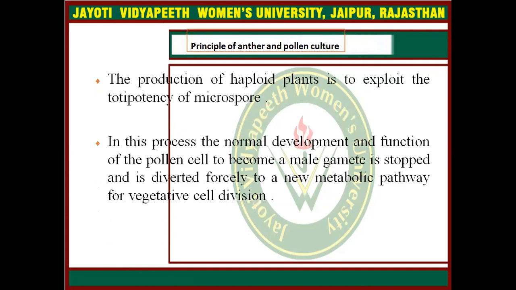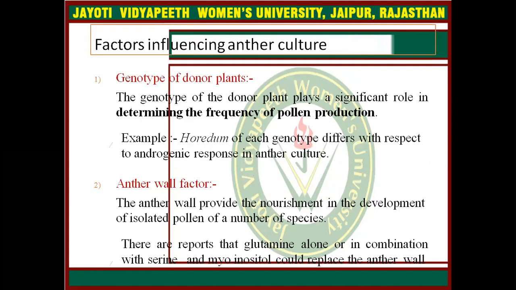What is the principle of anther and pollen culture? The production of haploid plants exploits the totipotency of microspores. In this process, the normal development and function of the pollen cell to become a male gamete is stopped and is diverted forcefully to a new metabolic pathway for vegetative cell division.